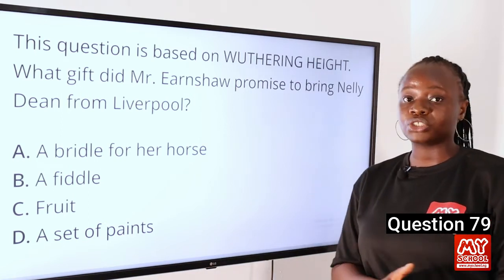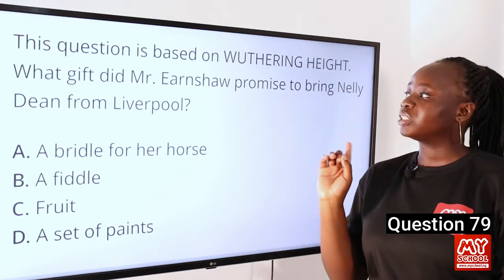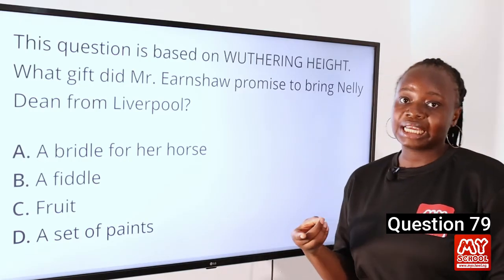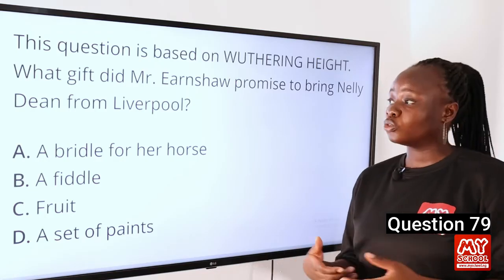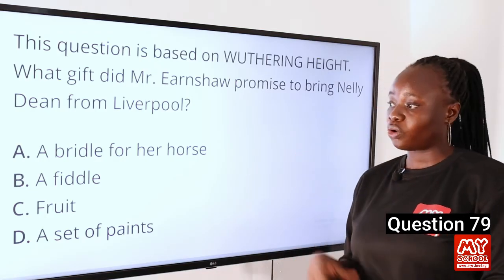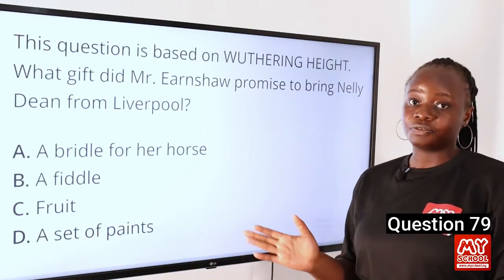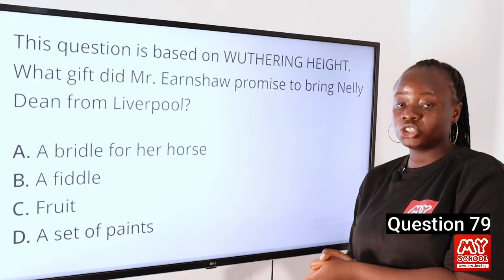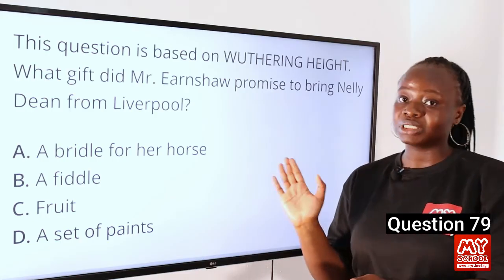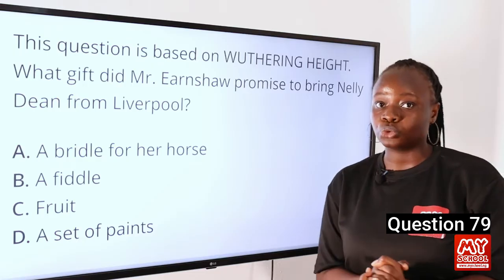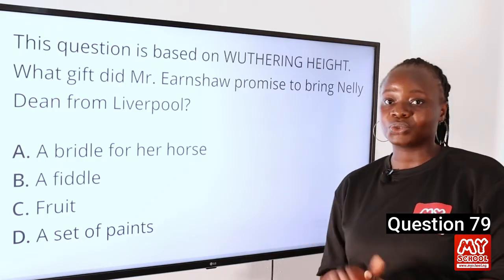Fruits, and we can see this in chapter 4 of the novel when Mr. Henshaw was going to Liverpool. He asked his children Hindley and Miss Cathy Henshaw what they would want from Liverpool, and Miss Cathy Henshaw said she wanted a bridle for her horse, while Hindley wanted a fiddle. Nelly Dean was not one of Mr. Henshaw's children. She was a maidservant, and he promises to bring her a pocket full of apples and pears from his trip to Liverpool. So the answer to this question is C.